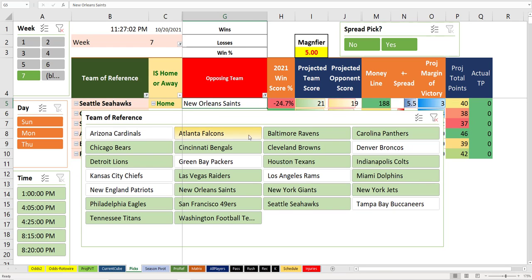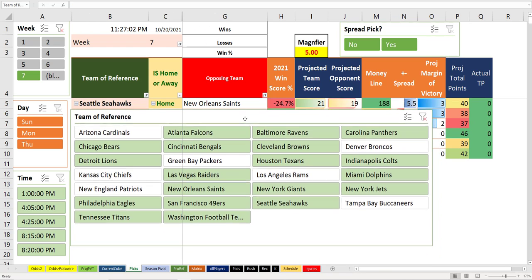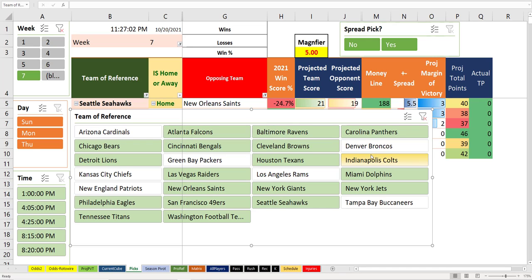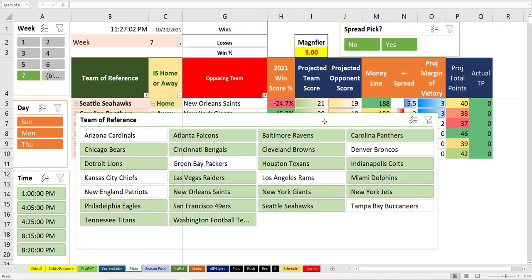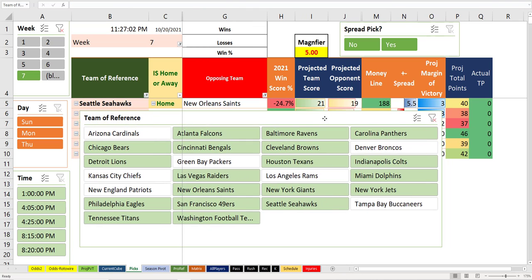What else we got? Now here, this one's interesting, and I did want to talk about this game with Seattle and New Orleans. So here we have a win score percentage of negative 24% for Seattle, yet the projected score at this point, even with Geno Smith playing instead of Russell Wilson, has Seattle barely winning this game. Now, Seattle did cover the 5.5 points against Pittsburgh and played them pretty strongly last week. They do have a decent defense. Geno Smith's not a bad quarterback. So here you can get 5.5 points again with Seattle.